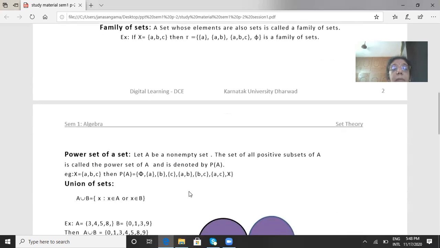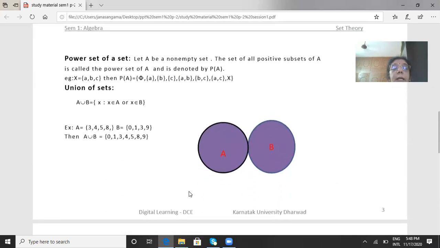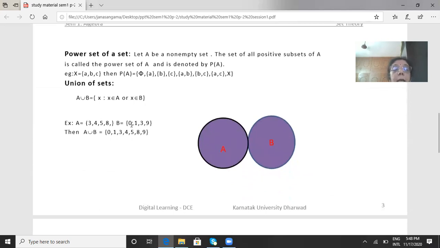Next, let us see the power set of a set. So what is meant by the power set of a set? Let A be a non-empty set. See, the set of all subsets of A is called the power set of A and is denoted by P(A). So it should contain all the subsets of A. Then it is said to be what? Power set of A. See, in the above example, tau is not the power set of A. Why? It does not contain all the subsets of A. If all the subsets of A belong to the family, then that is known as the power set of A.